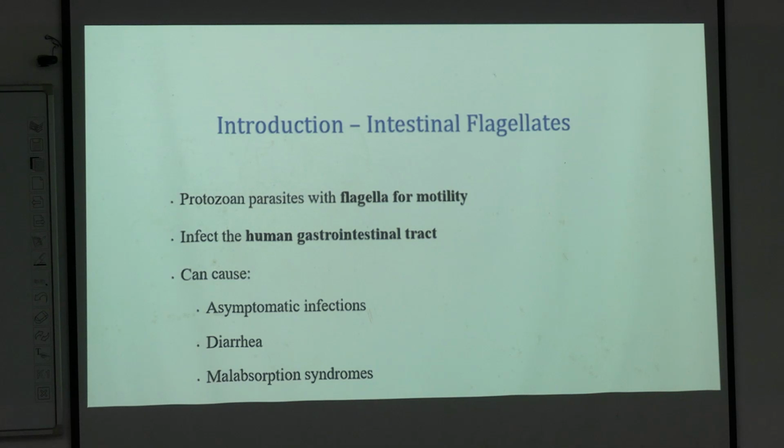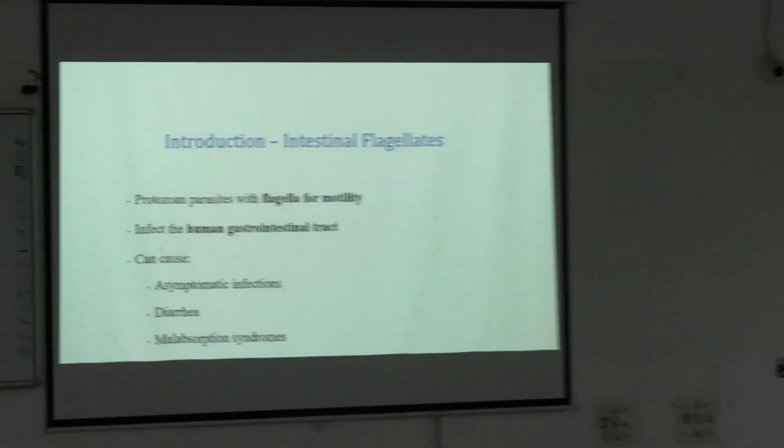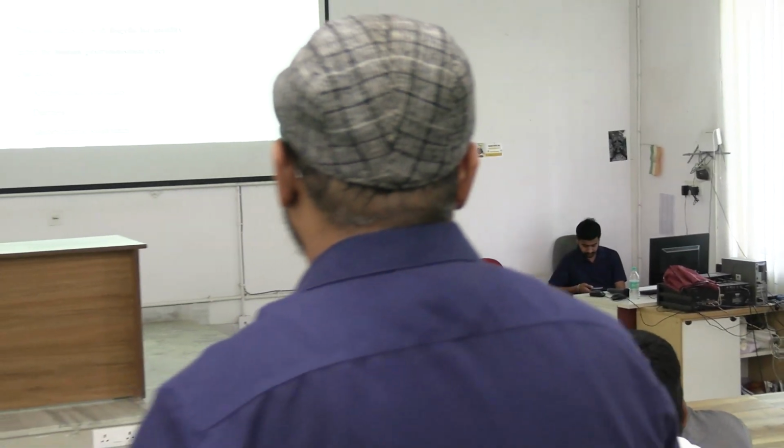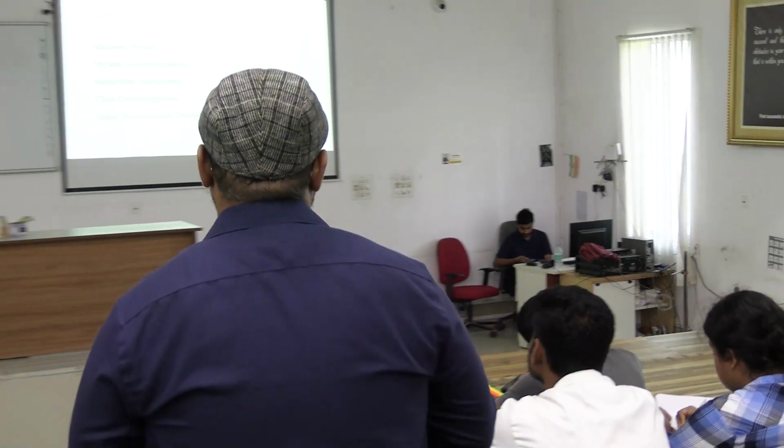It is very actively motile, and we diagnose microscopically by seeing the trophozoite form by its motility. We'll see that motility at last. Basically they infect the human gastrointestinal tract and can cause asymptomatic infections, diarrhea and malabsorption syndromes.